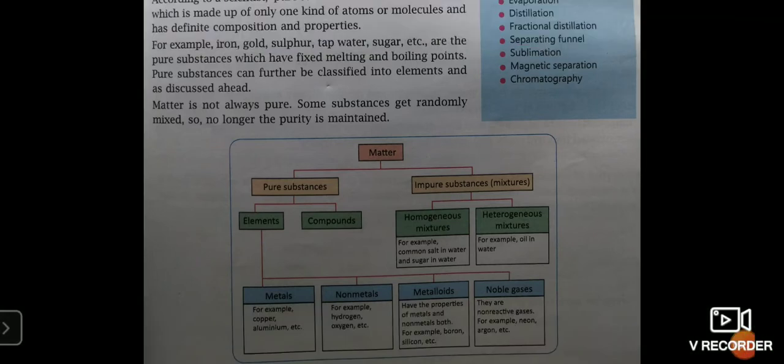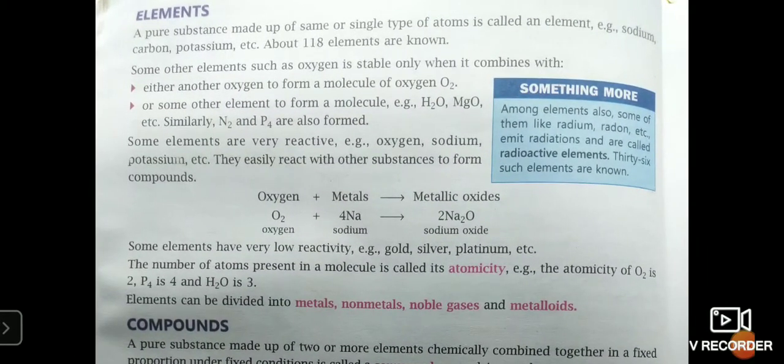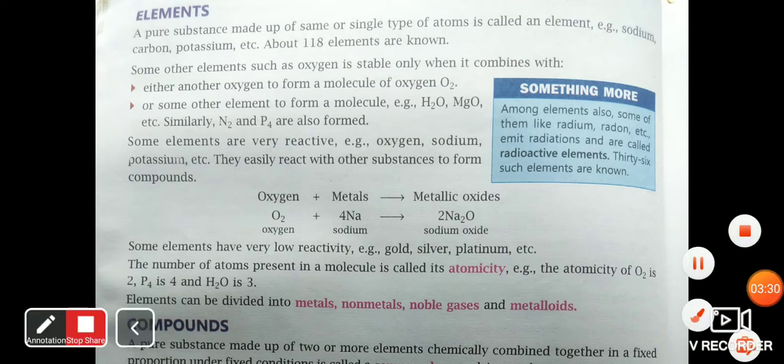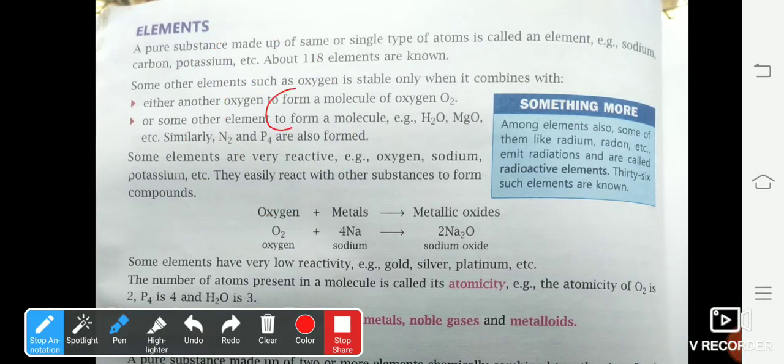So, what are elements? Element, a pure substance made up of the same or single type of atom, is called an element. For example, if I use the term carbon, I'll write only C there. For hydrogen, I'll write H2. For nitrogen, I'll write N2. So, what are these? These are elements.